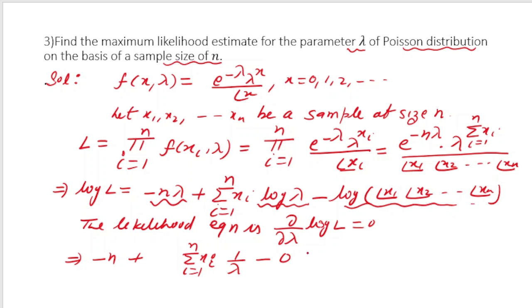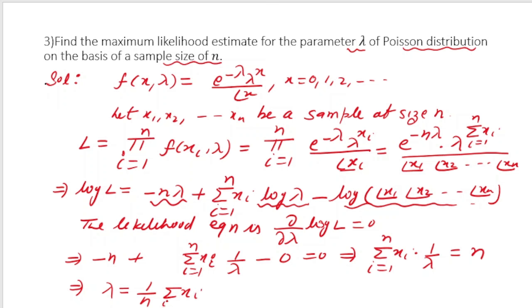So that thing should be equal to 0. So what did I get here? If I take this n on the right hand side, I will get summation xi, i varies from 1 to n, into 1 by lambda is equal to n. So from this I want to write lambda. So lambda will be equal to 1 by n into summation xi, i varies from 1 to n. Lambda I have taken on the other side, n on this side.